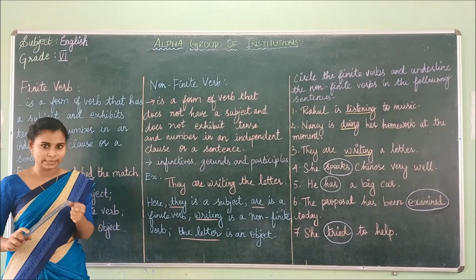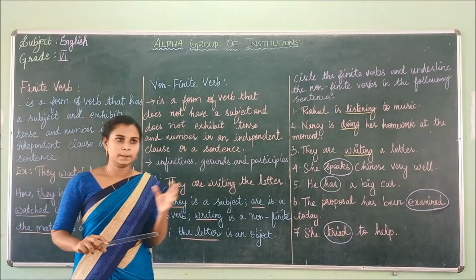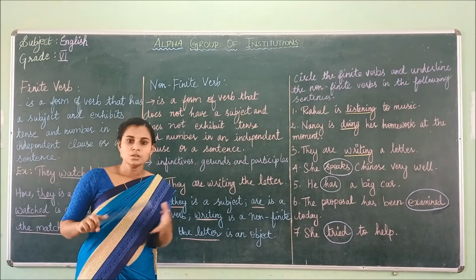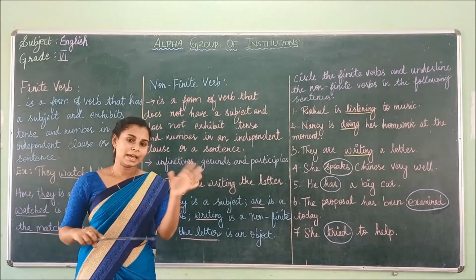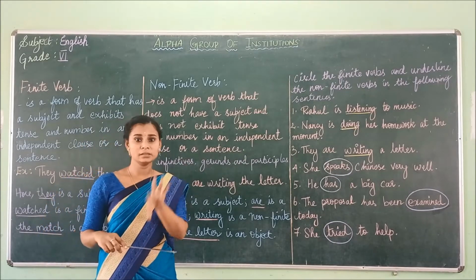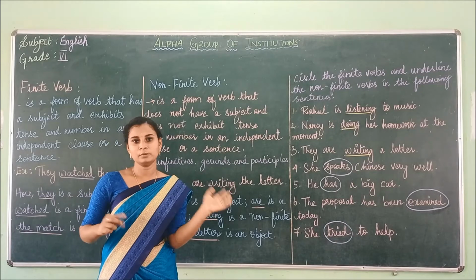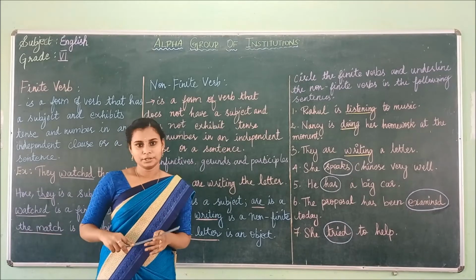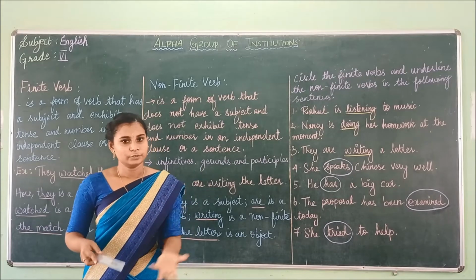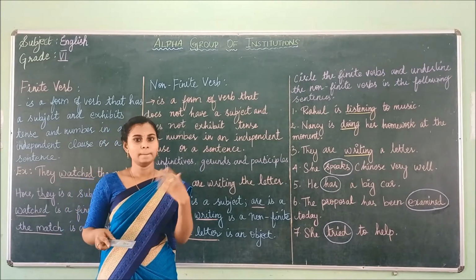If you take tense, we have got 3 tenses: present, past and future. So we can change the finite verbs as per the tense. Next, numbers, that is singular and plural. The finite verb will be changed as per the number also. The third one is person.